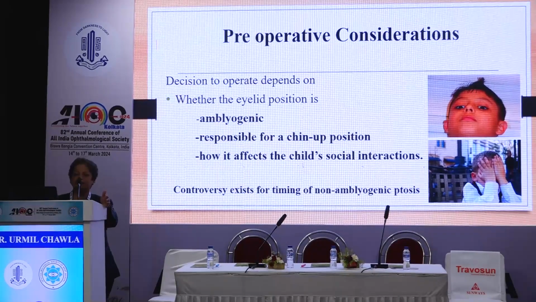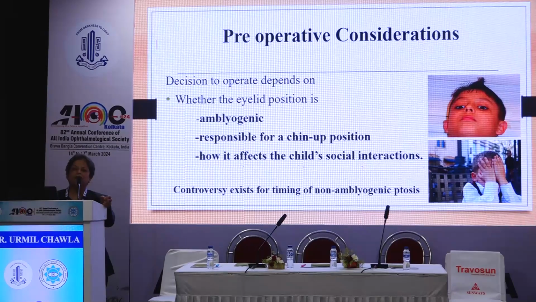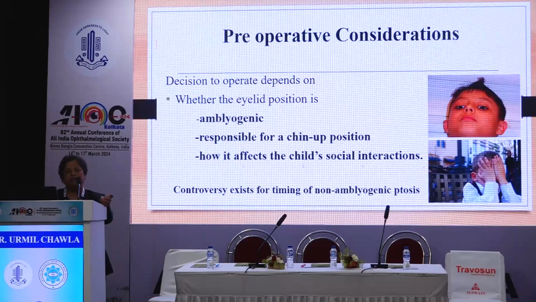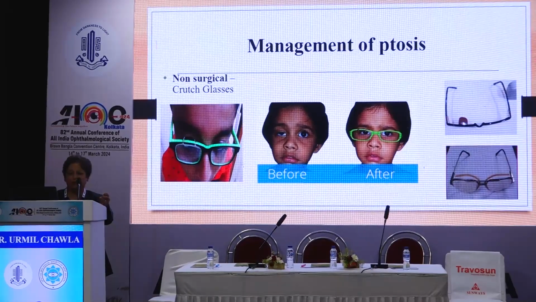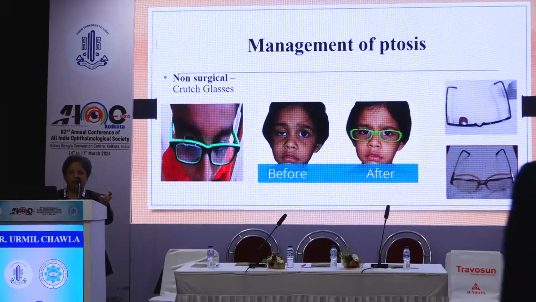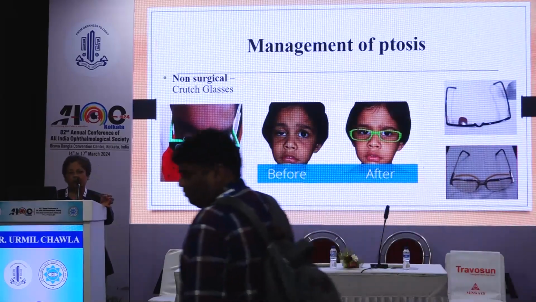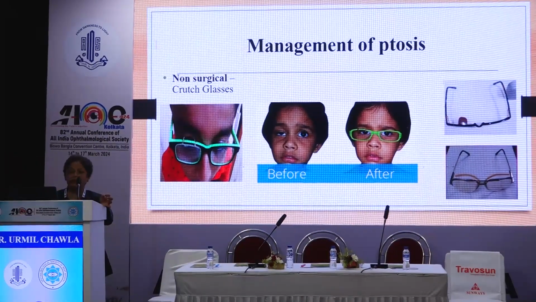Now pre-operatively, as I said, we should see whether the eye is going into amblyopia, and whether it is responsible for a chin-up position. In many patients of bilateral ptosis, the parent will come saying the child keeps the chin up, which is very disturbing, and it should also be considered as one of the causes for going for early surgery. And how it affects the social interaction of the child. If the child is feeling complexed or is not comfortable in his peer group, that is another reason for going for an early surgery. In case we can have a waiting period for any reason, then crutch glasses for amblyogenic eyes are very important. We should emphasize them so that the eye doesn't go into amblyopia.